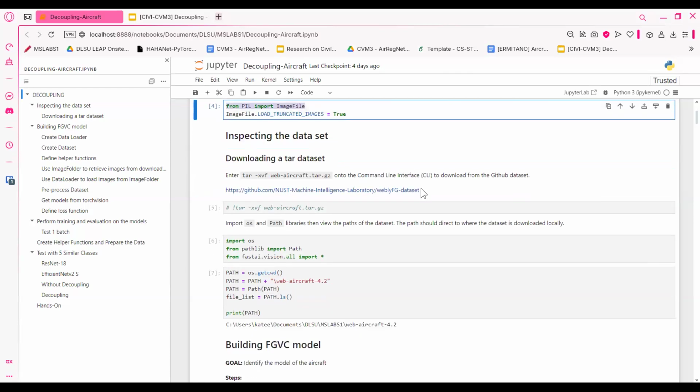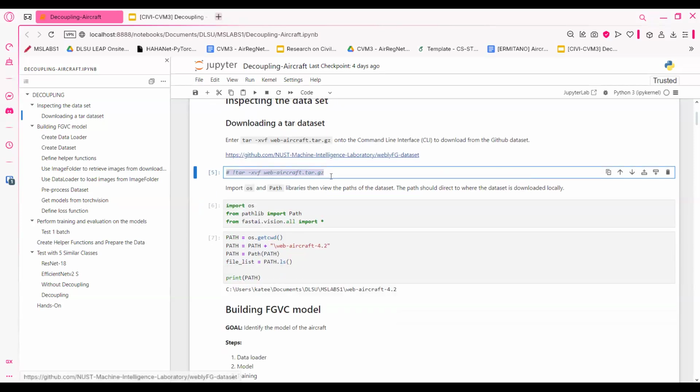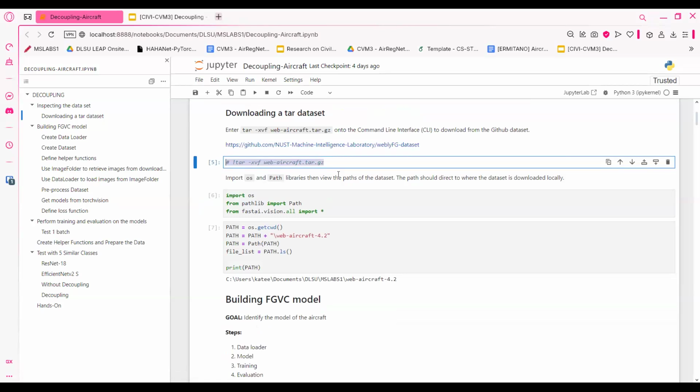First, we can download the complete data set, which I'm not going to be doing right now since it will take about an hour to download. The entire data set has about, I'm guessing, 36,000 images because there are 100 classes of aircraft available. So I'm not going to do that. Maybe you can do it in your free time.